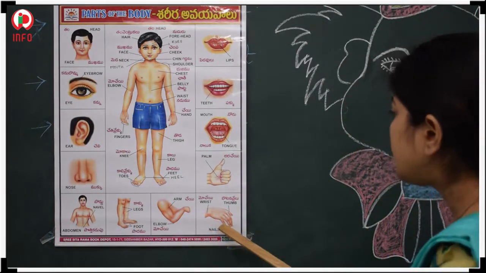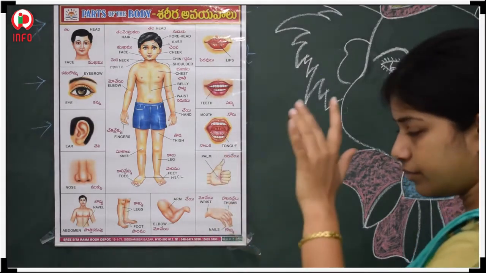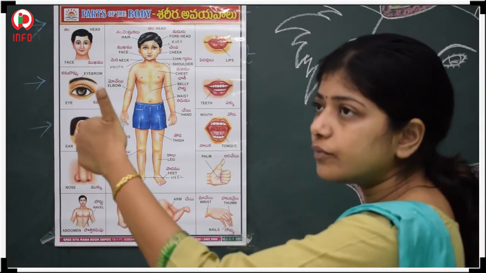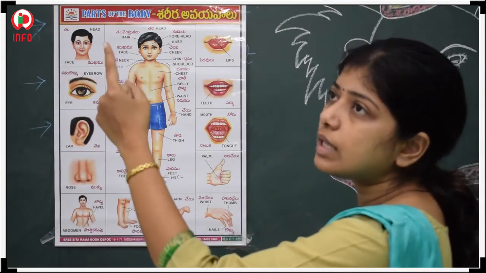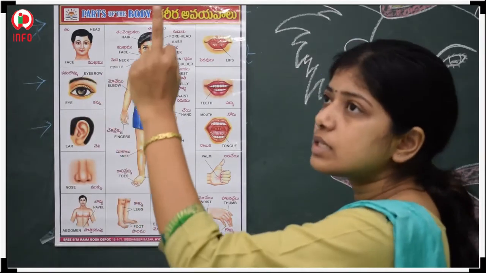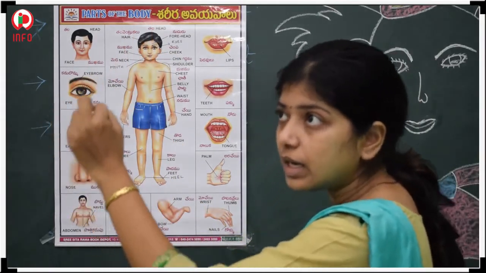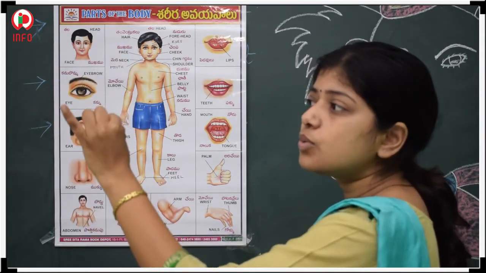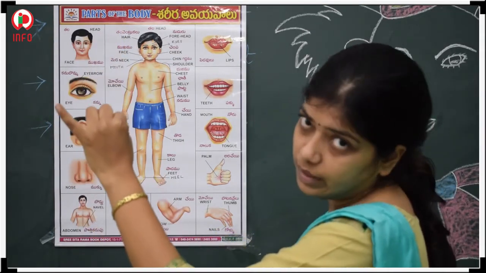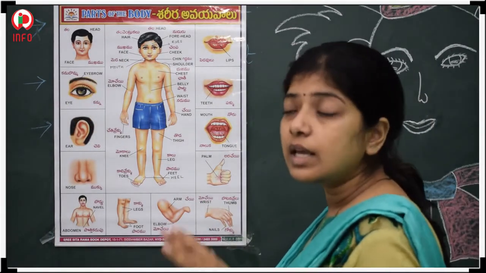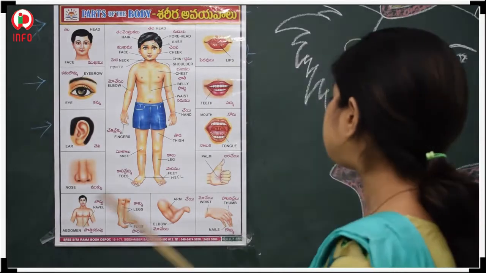Next, see here, different fingers are there. This finger is called the thumb. This one is called the index finger or forefinger. This one is called the middle finger. This one is called the ring finger, and this one is called the small finger. So, we have a total of 5 fingers in one hand.